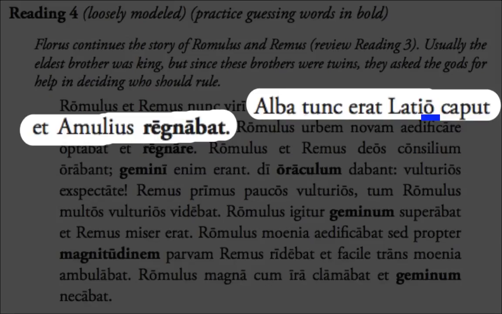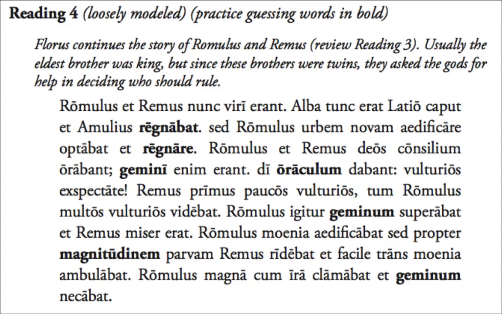Watch out for Latio. It's a dative, but it's going to be translated like a genitive with caput. And regnabat, in the second half of the sentence: you're going to see imperfect verbs throughout the passage, but really they're going to be translated like perfect verbs in English. So rather than was ruling, it's going to be ruled. And that'll hold for all of the imperfect verbs throughout the passage.